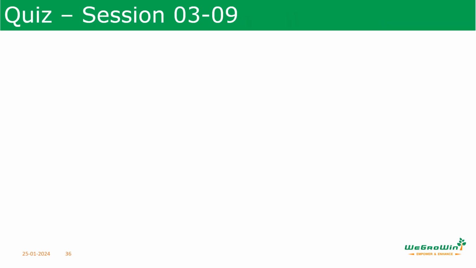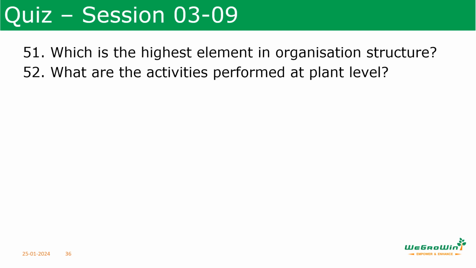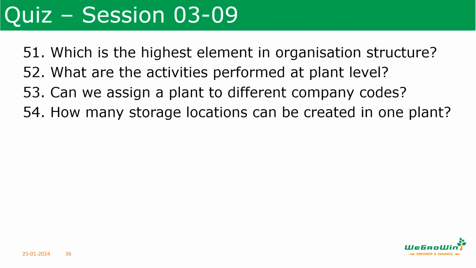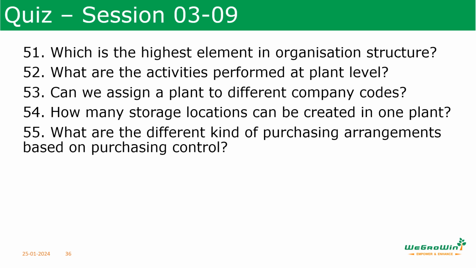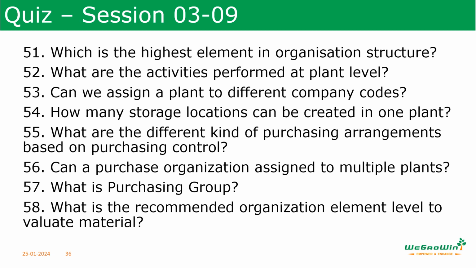Now we'll go through some quiz questions related to this session. What are all the activities performed at plant level? Which is the highest element in organization structure? Can we assign a plant to a different company code? How many store locations can be created in one plant? What are the different kinds of purchasing arrangements based on the purchasing control? Can a purchasing organization be assigned to multiple plants? What is purchasing group? And what is the recommended organization element level to evaluate the material? We'll discuss the answers in the next session.